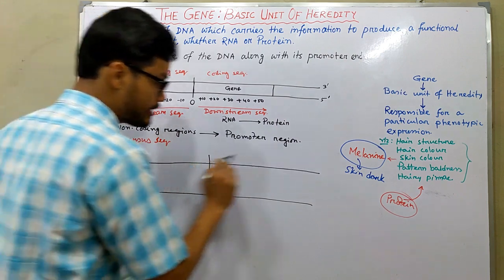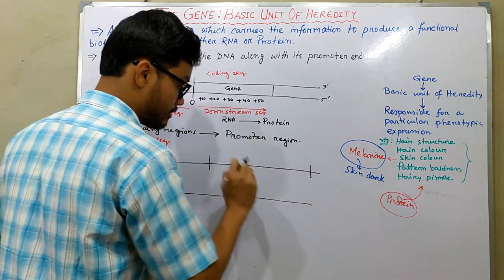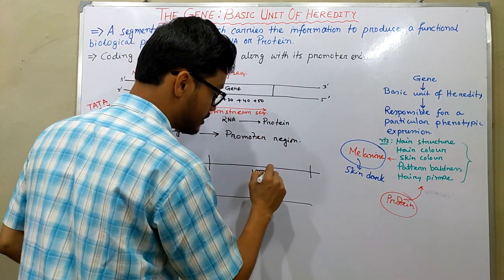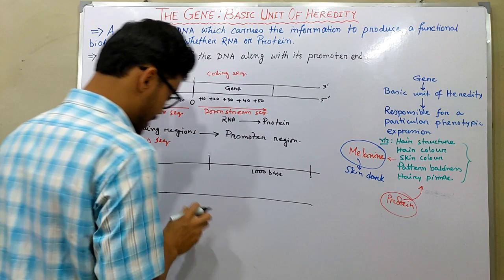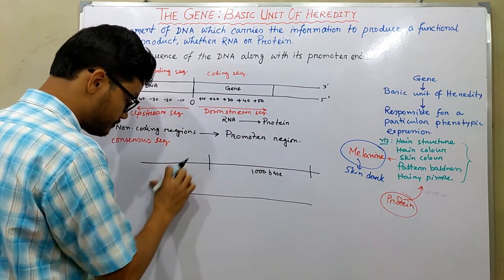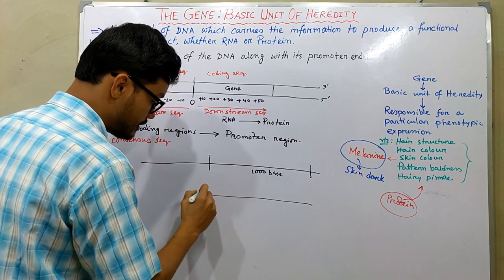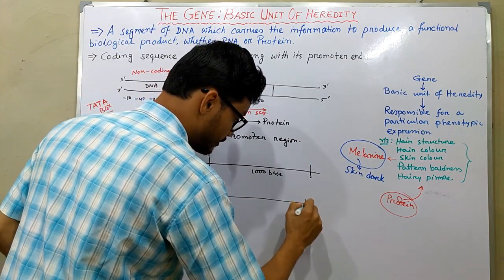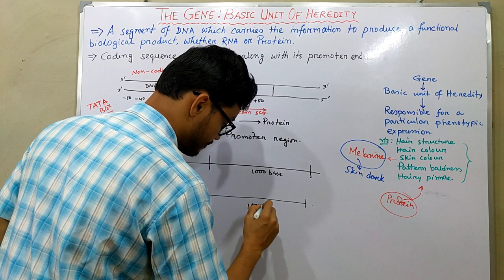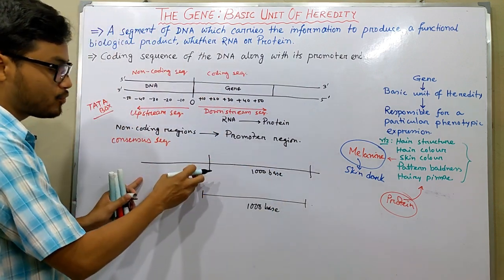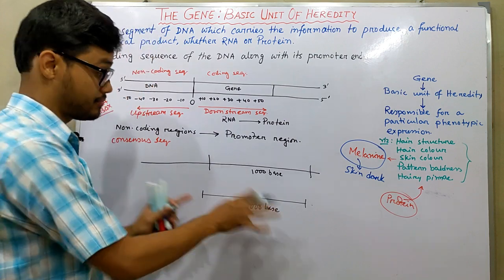Let's consider the coding segment is a 1000 base sequence, and this sequence is also a 1000 base sequence. So both are 1000 base sequences. In one case the promoter is present, but in the other case the promoter is not present.